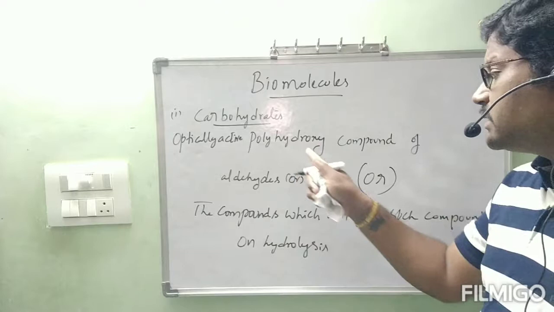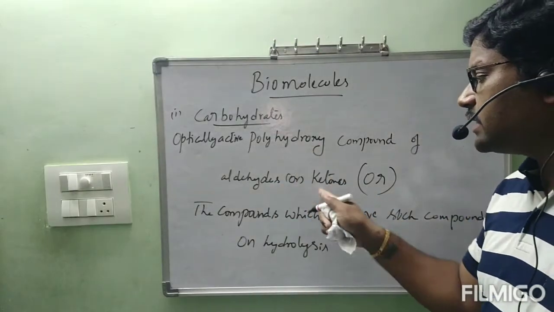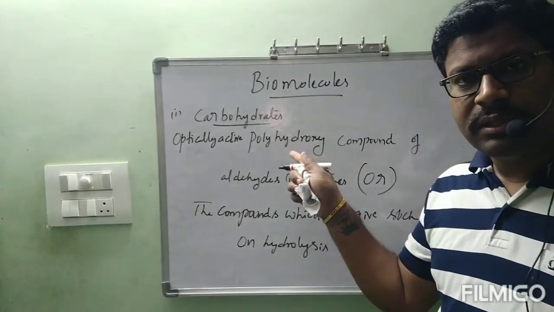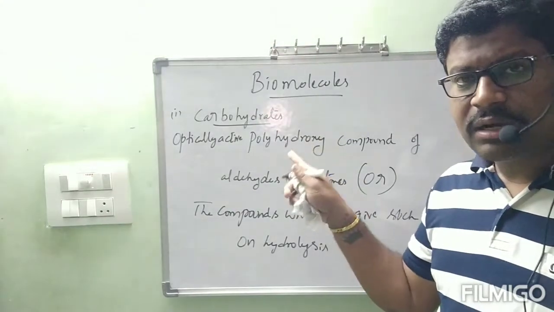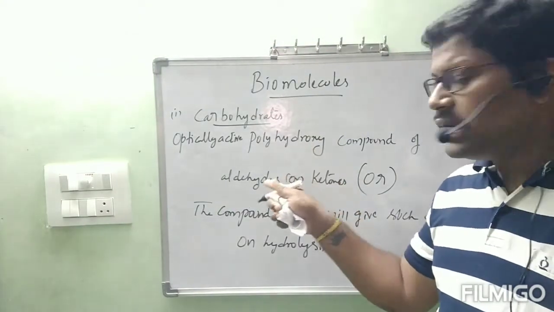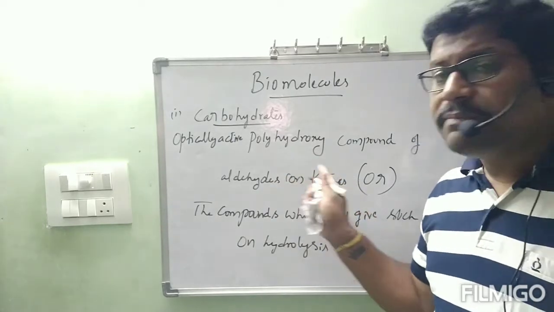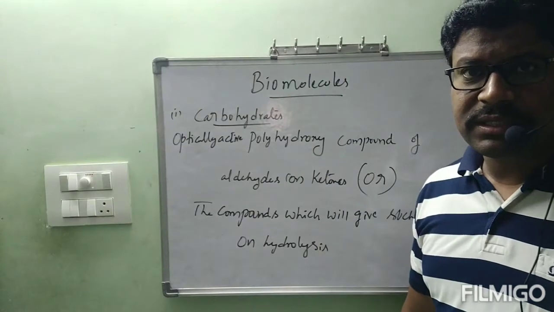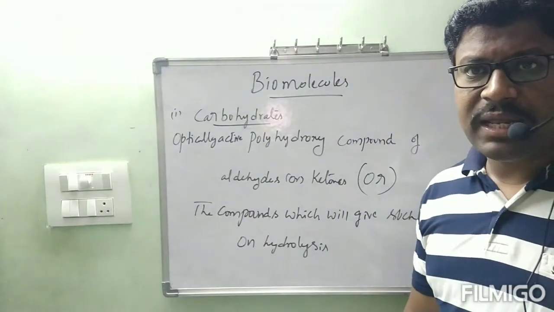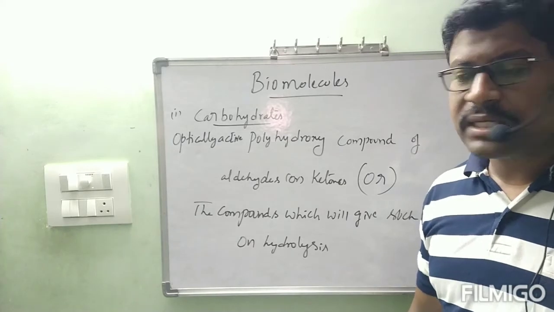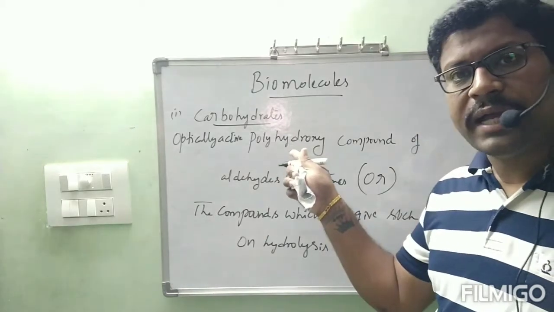Because they are present along with aldehydes or ketones. In a carbohydrate, not only OH groups, we have aldehydes or ketones also. If aldehydes or ketones are present, they behave as the principal functional groups. Then the OH group is called hydroxy.